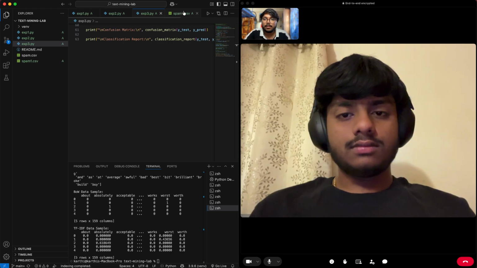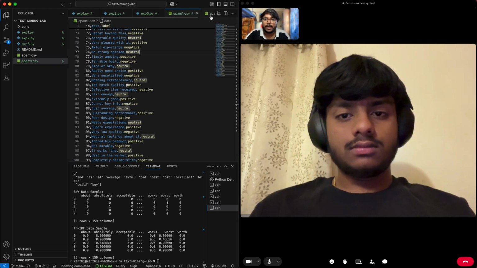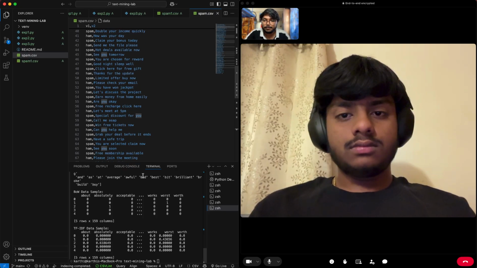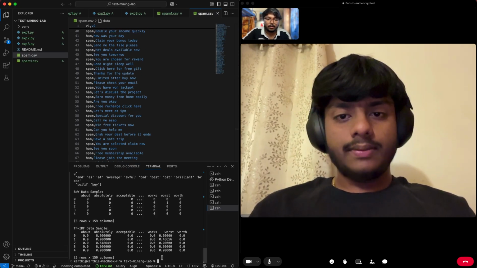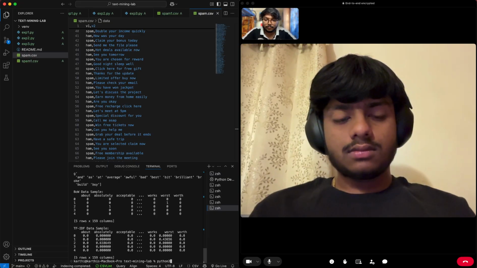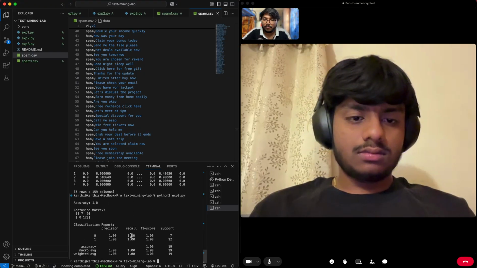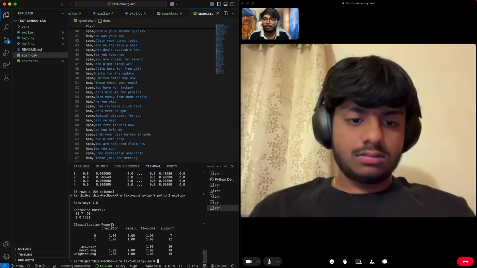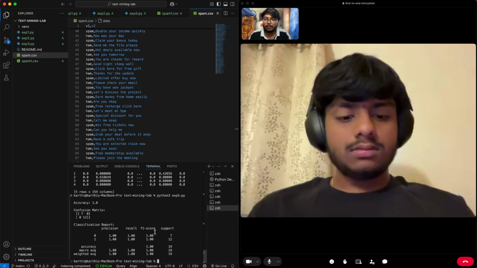And for this, we use a different CSV file. This was the different CSV file for the third experiment. And now we are going to run the code in the terminal. Here we got the accuracy as 1.0, and the confusion matrix and classification reports with precision, recall, F1 score, and support. These are for the third experiment.